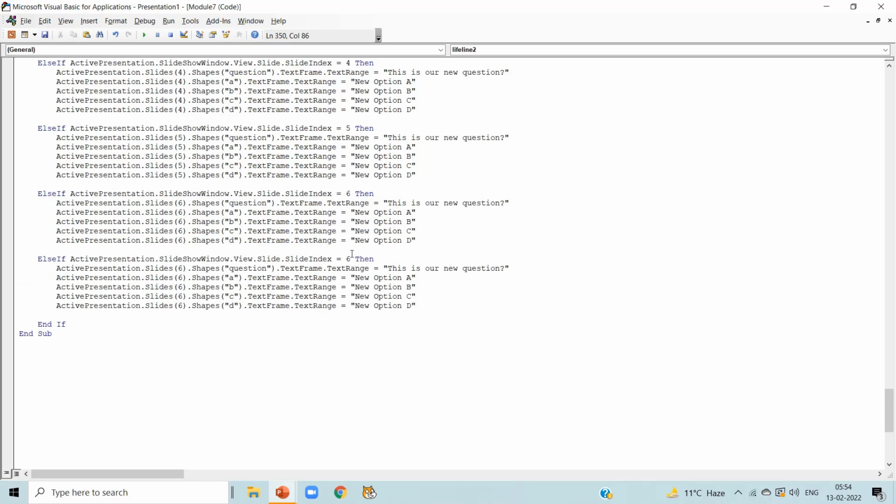Again paste the code and write slide number 7 in every line. Here we are only going to change slide numbers. As we have 10 questions in our game, we have to code for every page. Now again press enter.